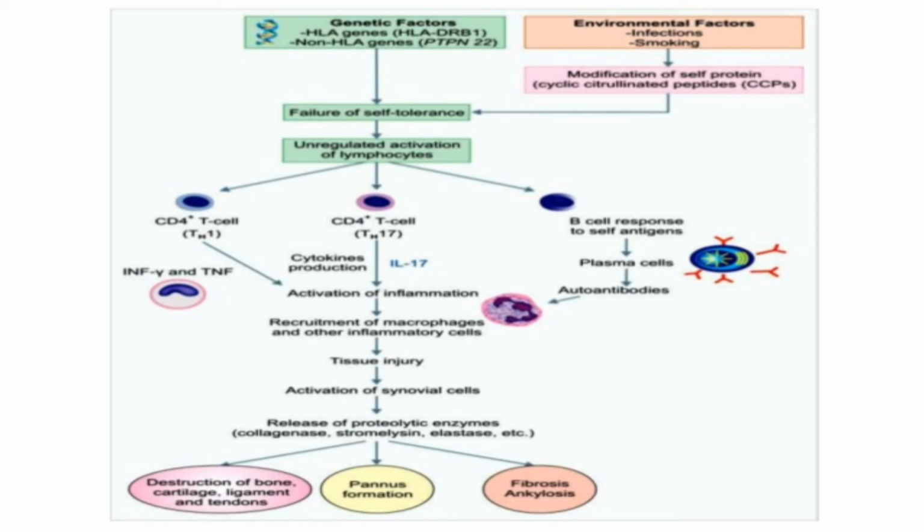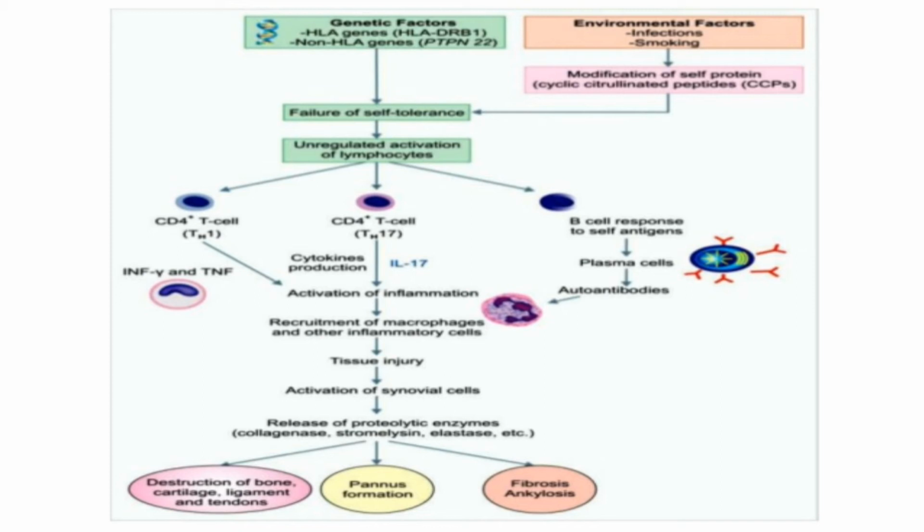They divide into 3 parts: CD4 plus T cell TH1, CD4 plus T cell TH17, and B cell response to self antigen. CD4 means cell defense. CD4 plus T cell TH17 undergoes cytokine production using the IL-17 protein.